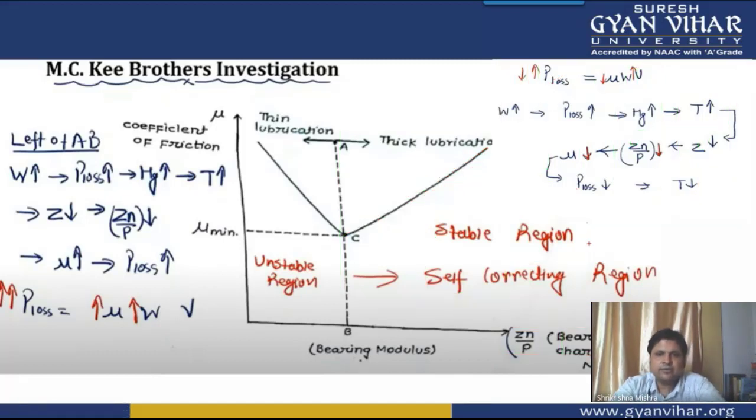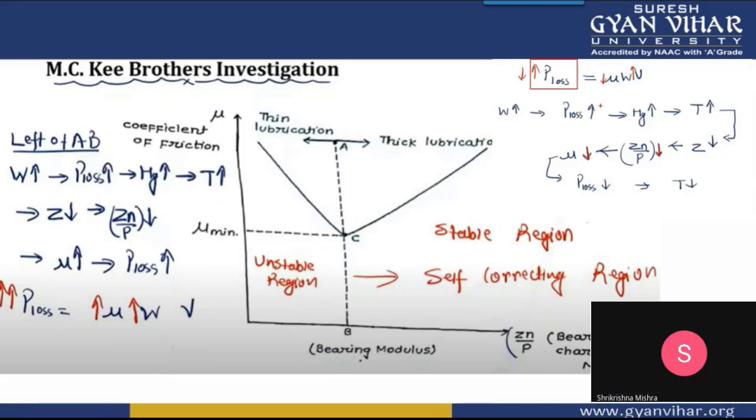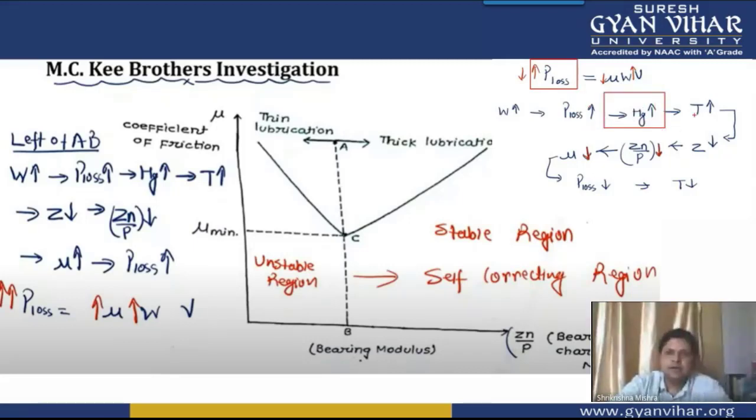Once again I am trying to make you understand, students. See, if the load increases on the bearing, then power loss will increase. This means that temperature will increase, which means the heat generated will increase. And we know that viscosity is inversely proportional to temperature, so viscosity will decrease with increase in temperature. And viscosity into N by P, this is your bearing characteristic number, will decrease because viscosity has decreased.